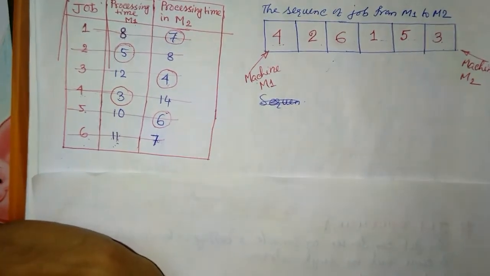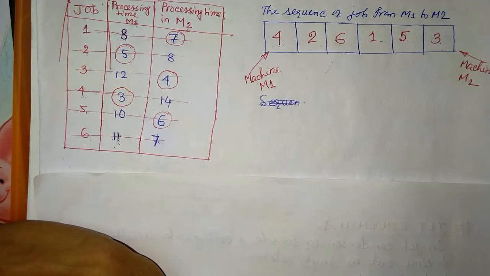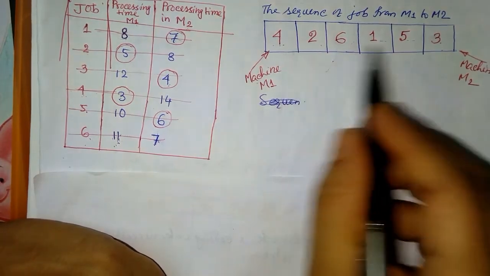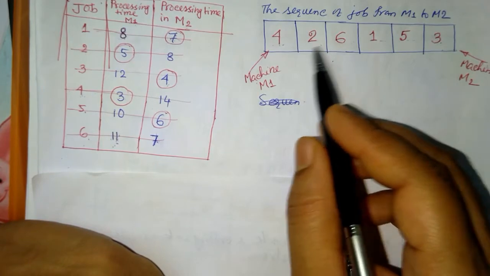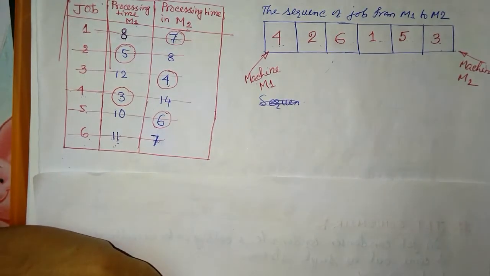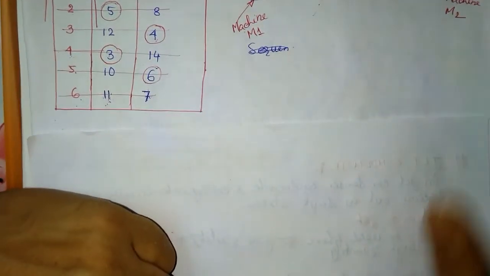After that we have to determine the different values or different terms we have. We will see what the total processing time will be, and what the job flow time is, and the different parameters. So for that we will see the next thing.